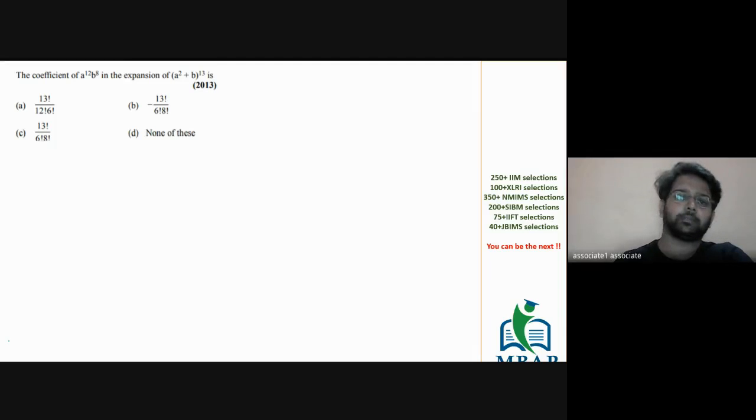Solve this question, please. Year 2013, not a very old question. The coefficient of a raised to 12, b raised to 8 in the expansion of a square plus b raised to 13 is equal to what? A raised to 12, b raised to 8.